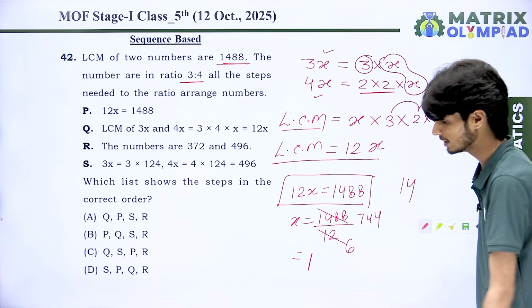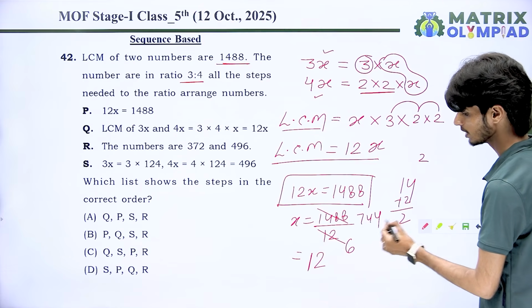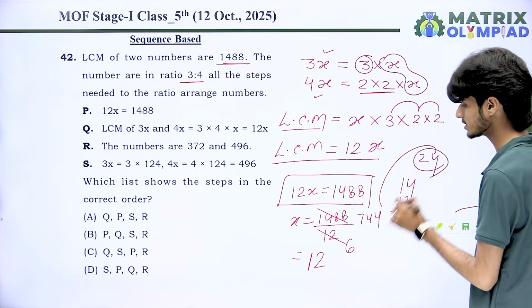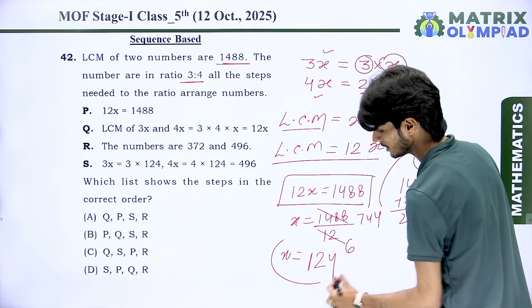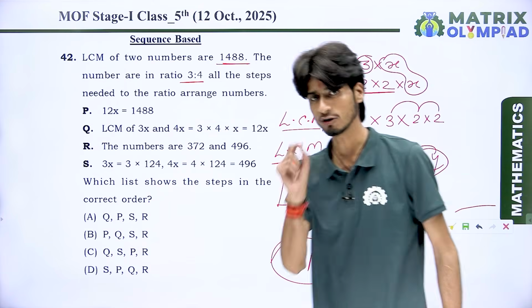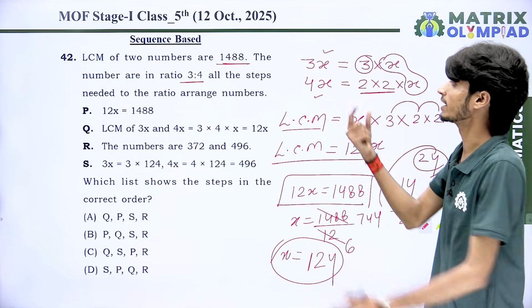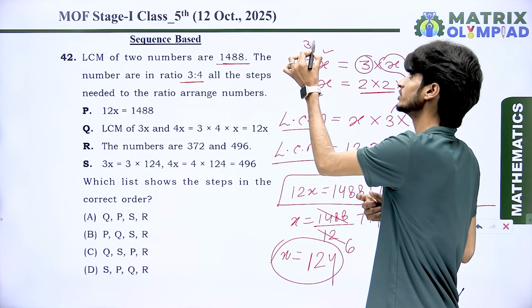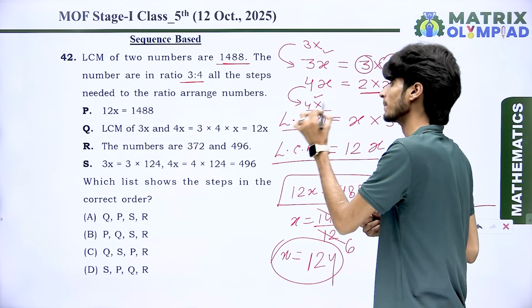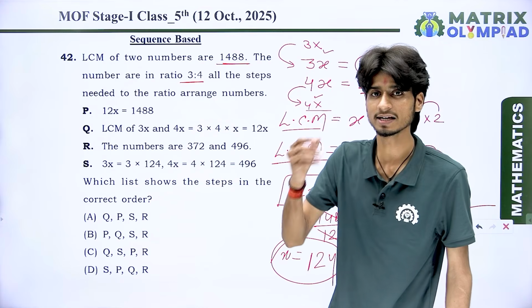Next digit is 4. 6 2s are 12. Then the next remainder is 2. After that we take the next digit of the number, then we get 24. 6 4s are 24. It means the value of x is 124. And if you want to find the numbers, what you do is put the value of x in the numbers and multiply by 3 for the first number and 4 for the second number. And look at the statements which we have in the question.